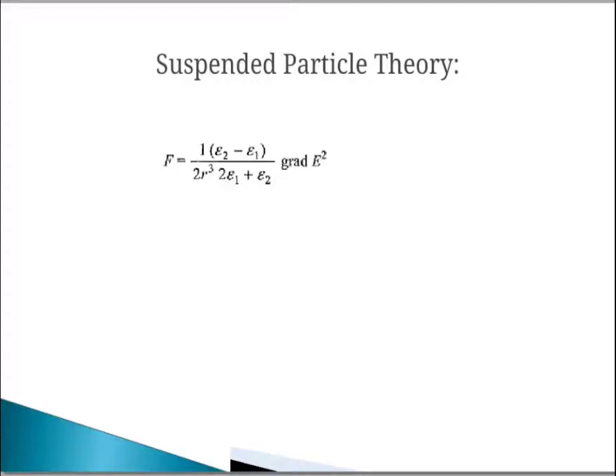Then, if we consider these impurities to be spherical particles of radius r, and if we apply the voltage E, the particle experiences a force F, which is given by F = (epsilon 2 minus epsilon 1) divided by (2 epsilon 1 plus epsilon 2), multiplied by r cubed, times the gradient of E squared. From that we get the force on the particle.